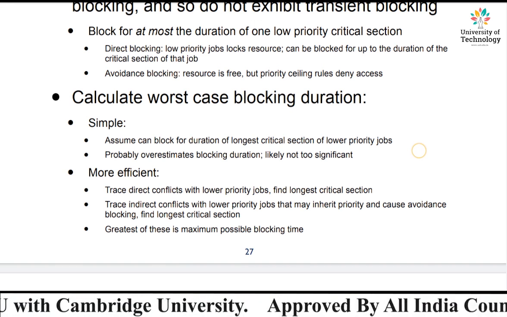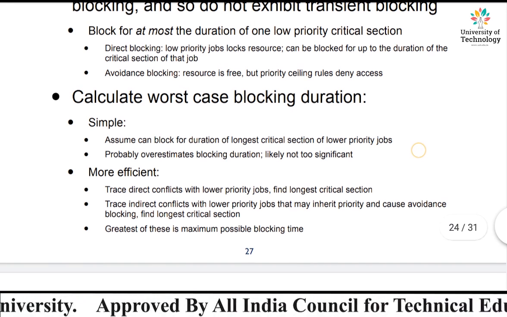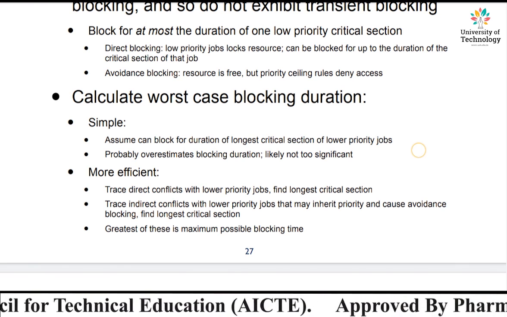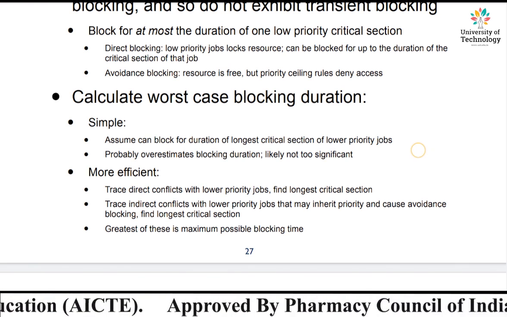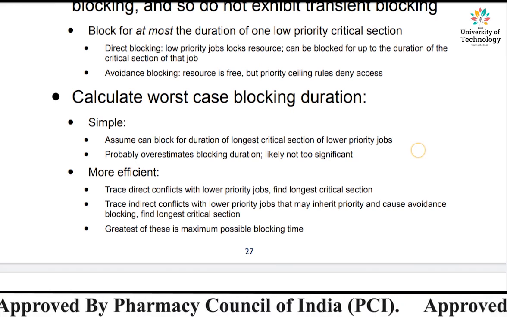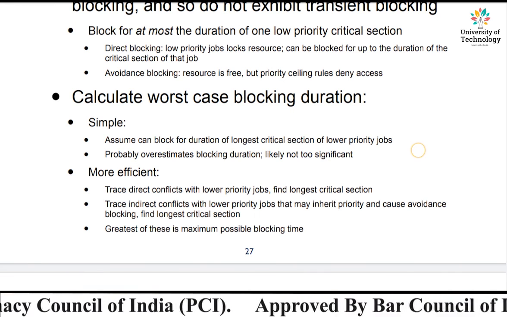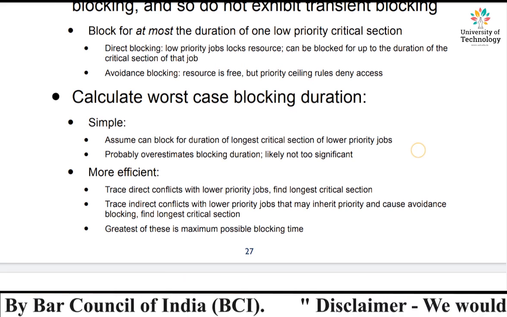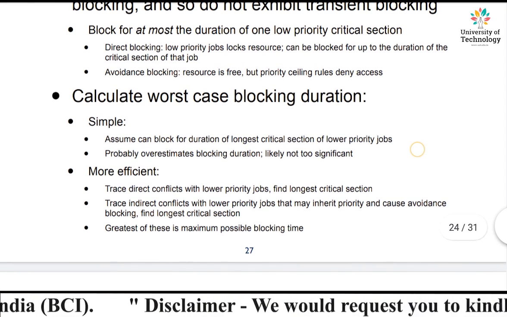How long the low priority job can block a certain resource can be calculated from the duration of the critical section of that job. Whatever the critical section of the job that is locking the resource, that is going to be equivalent to the blocking time.